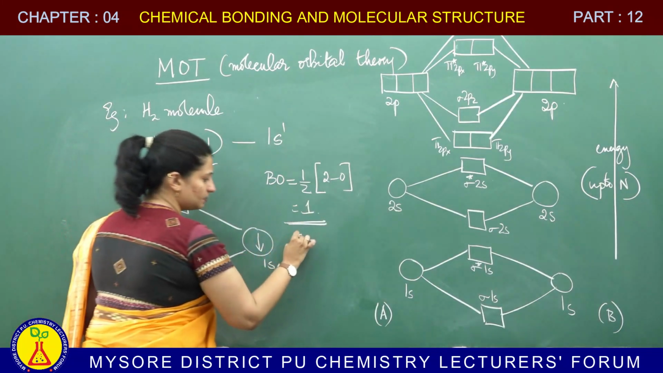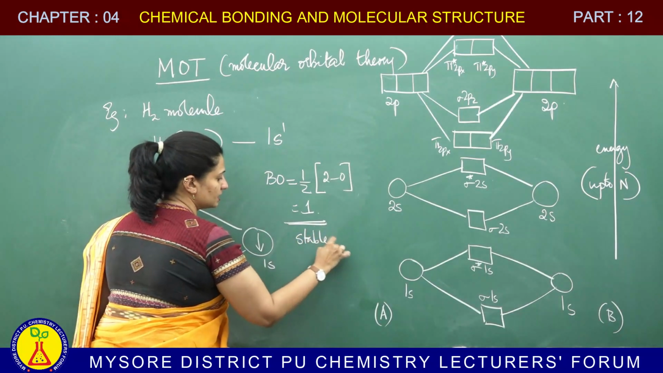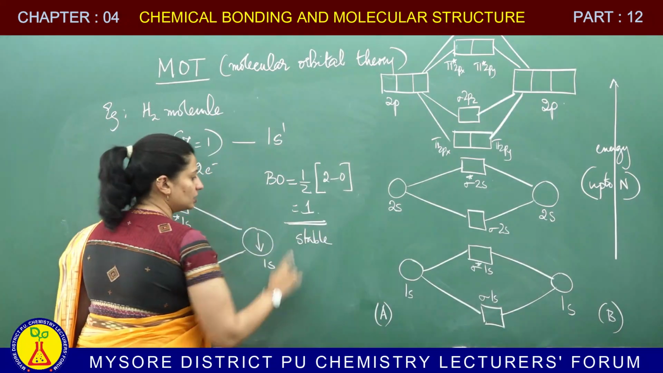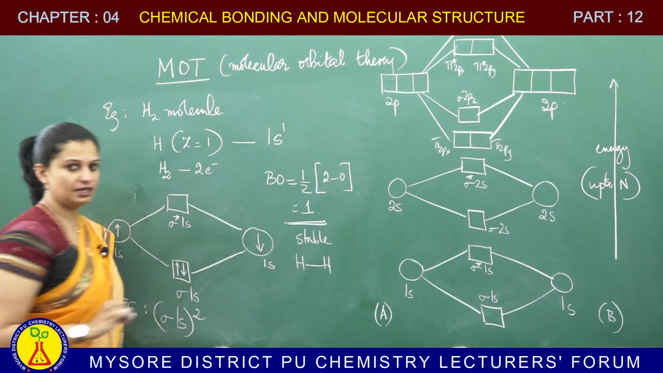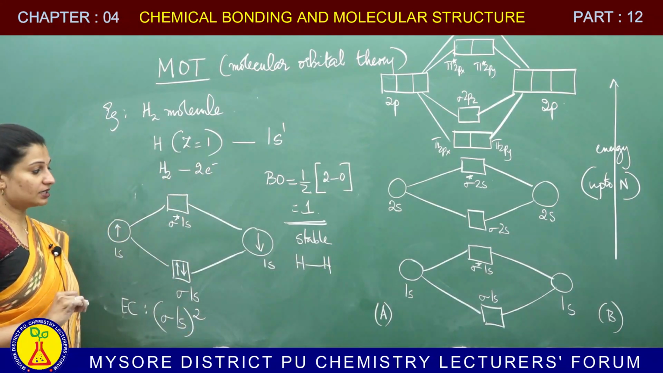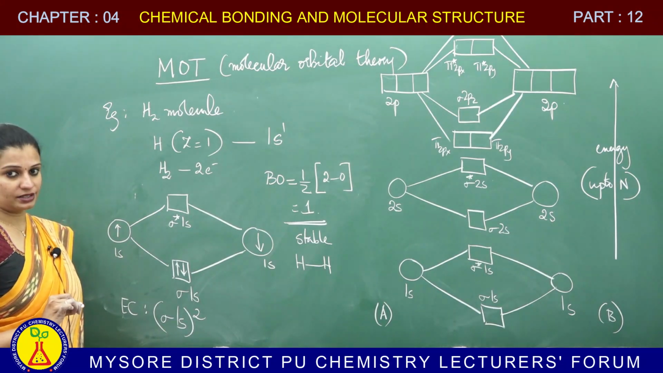Yes. So, when it is a positive value, that means it is a stable molecule. Not only that, 1 means it is a single bond. So, hydrogen, single bond, hydrogen. So, there is a single bond between the 2 hydrogen atoms.